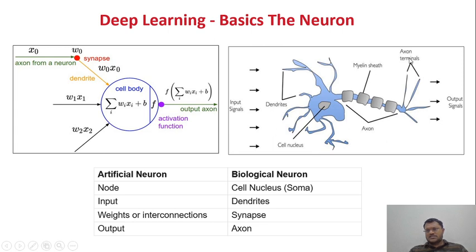The output layer here is like the axon, we call it the axon, but in terms of the artificial neuron we call it the output function or output node. So this is the quick comparison between the biological neuron and the artificial neuron.